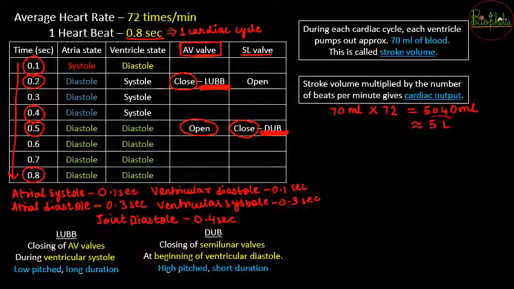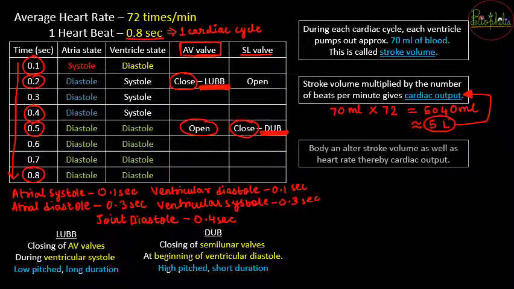So 5 liters is going to be your cardiac output per 1 minute. So how much blood do ventricles pump? It is approximately 5 liters that your ventricles pump per minute.